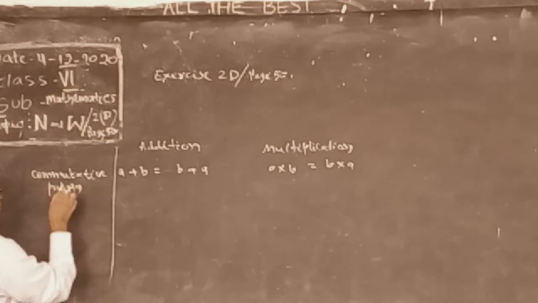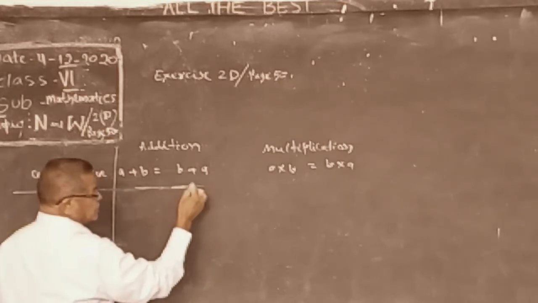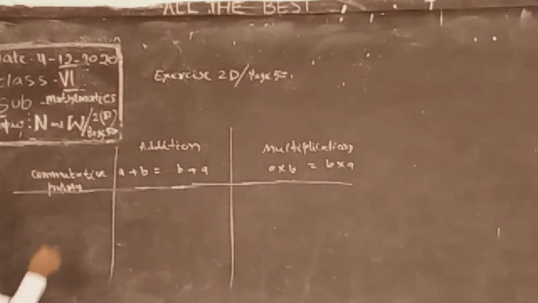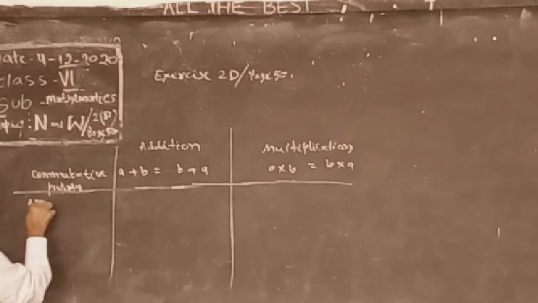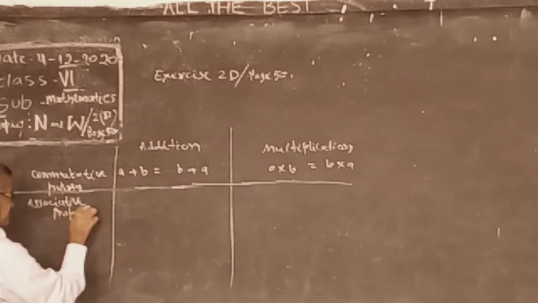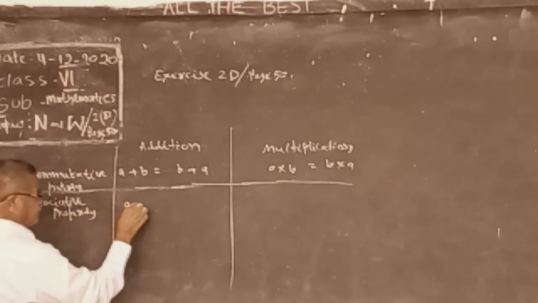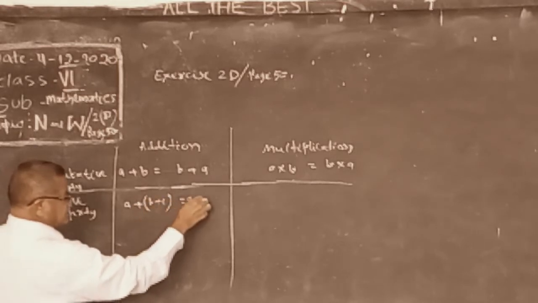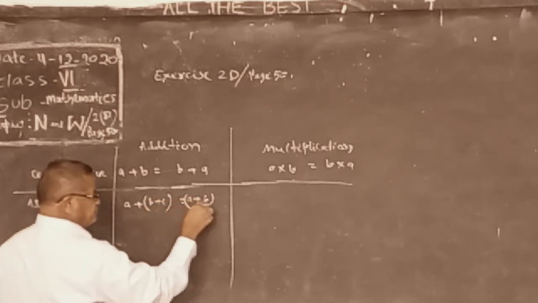And in associative property, three numbers. a of b plus c is same as a plus b of c.